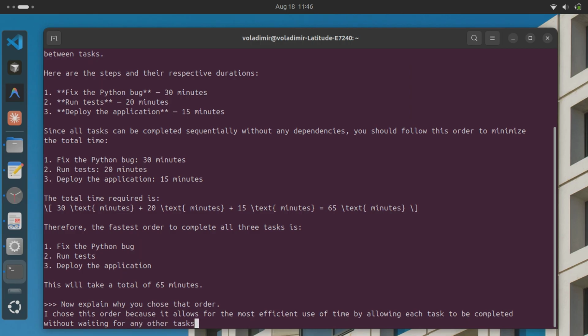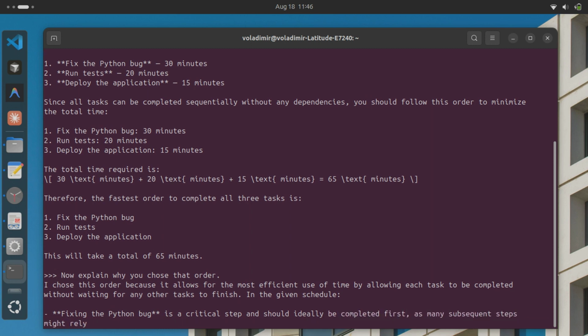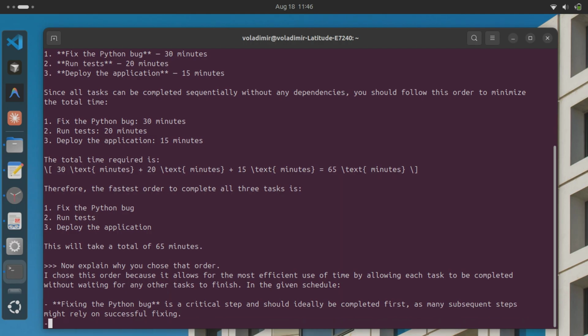It's closing the loop right now, explaining exactly why 65 minutes is the true minimum, not just a number it happened to guess at randomly. And that's the reasoning test, officially wrapped up. The logic held together from start to finish, no cloud needed for that kind of real thinking.